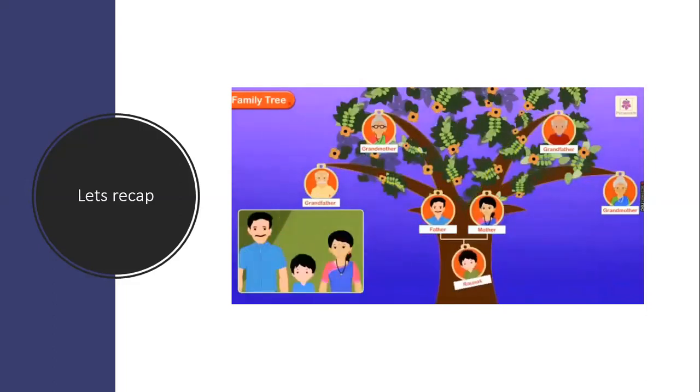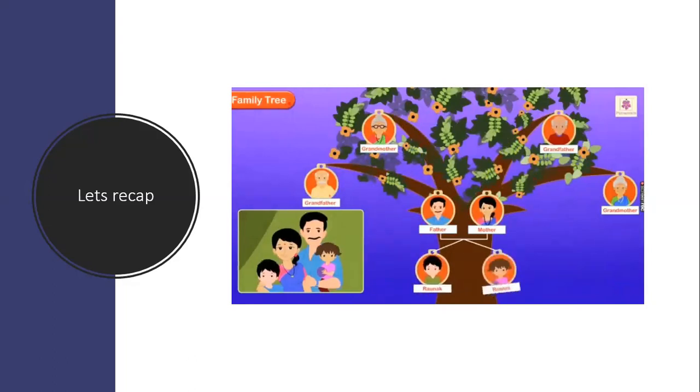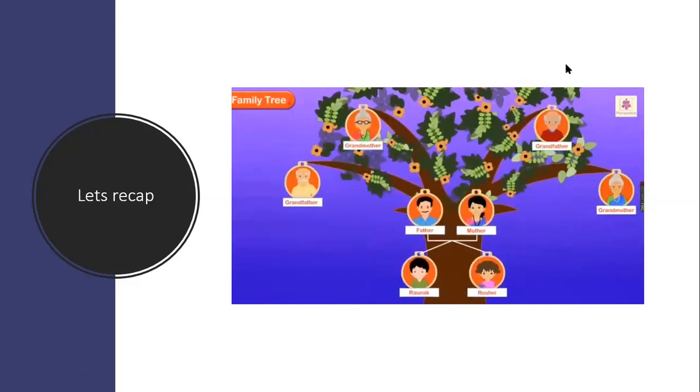Then, when Ronak came along, another new shoot was added to the branch of the family tree. He has an adopted sister, Roshni. Adopted children also become a part of a family tree. And that is how the tree grows.